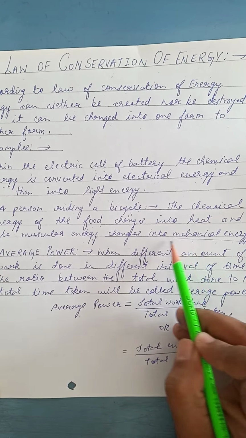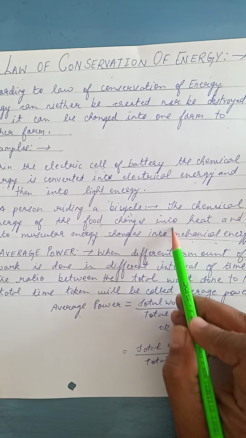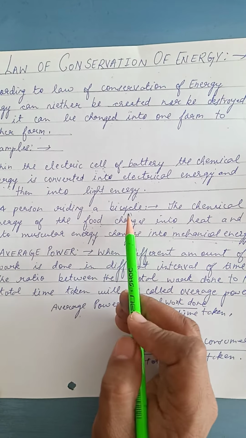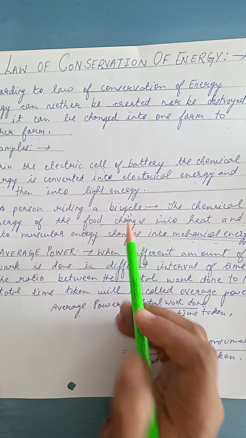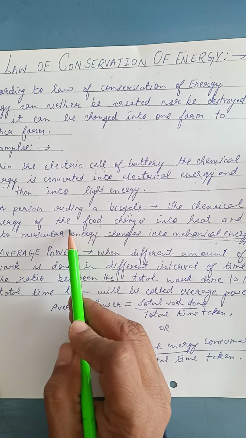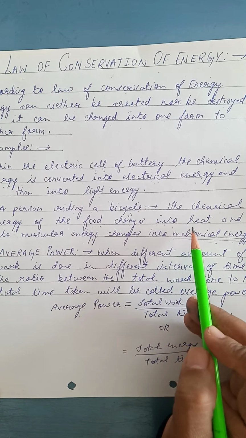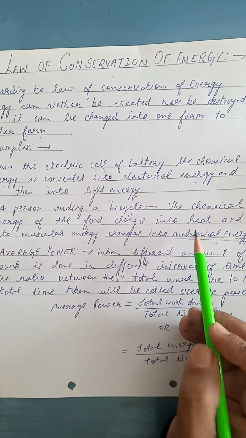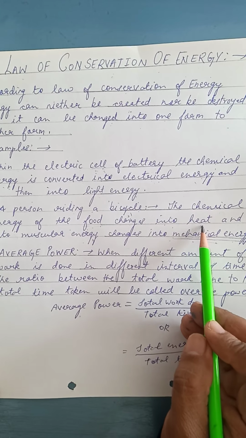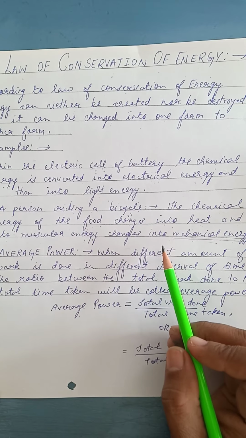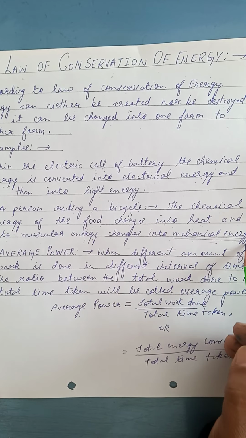So together both the energies are working. So we'll consider here which energy? It is the mechanical energy. So whenever the person is riding a bicycle, what happened? The food which we have taken, that is the chemical energy of the food, it changes into heat, because we are doing exercise or we are working here, so that will be converted into heat, and that heat will be changed to the muscular energy, and together it will lead to the mechanical energy.